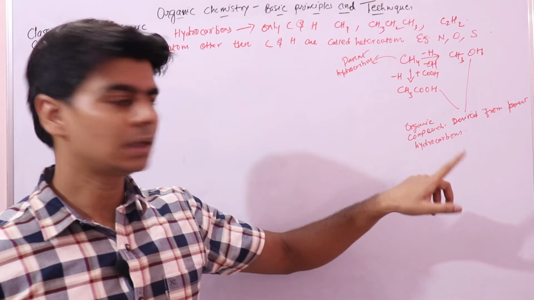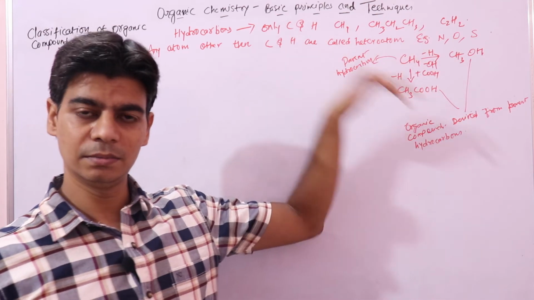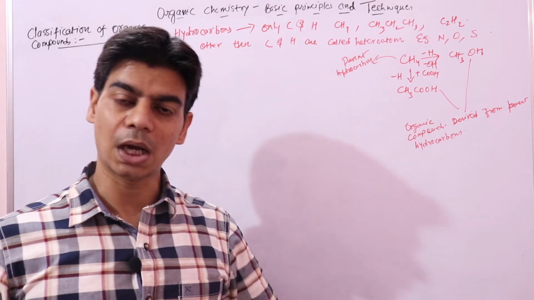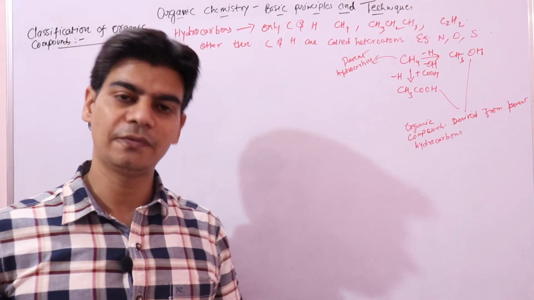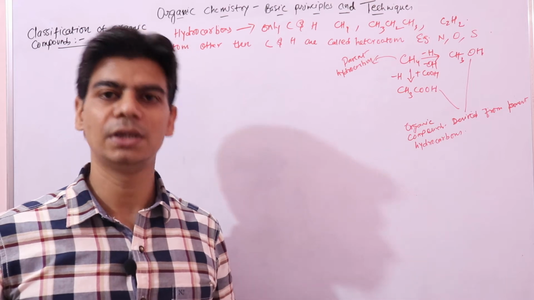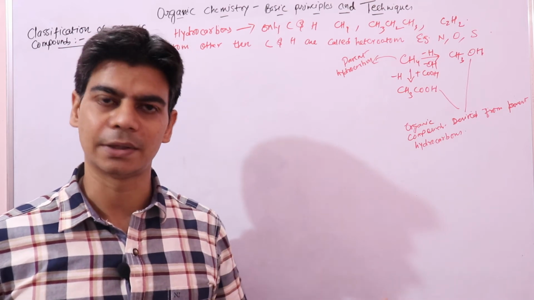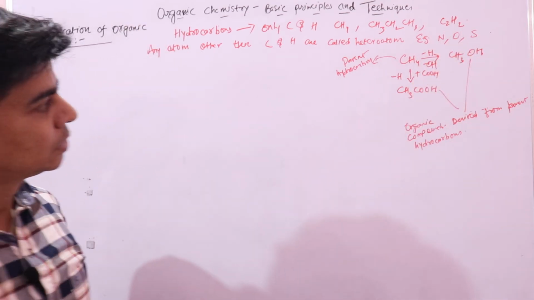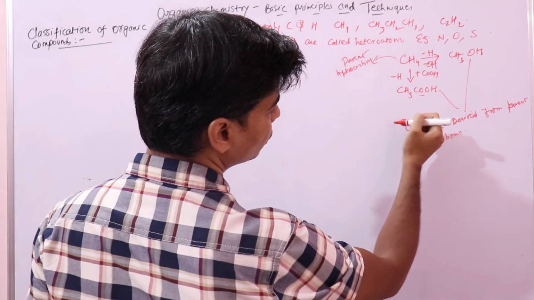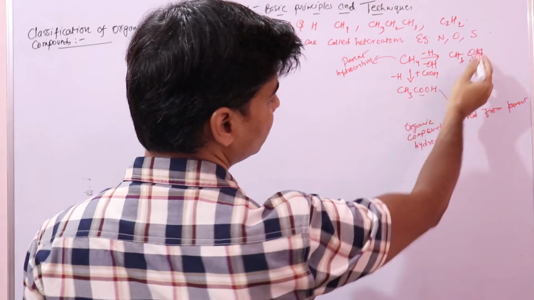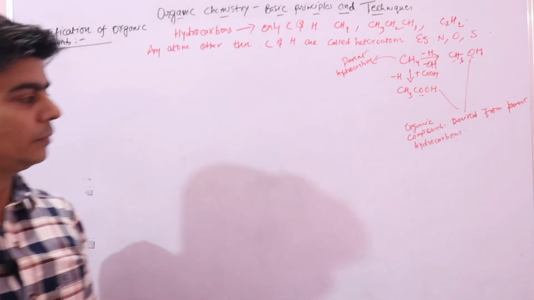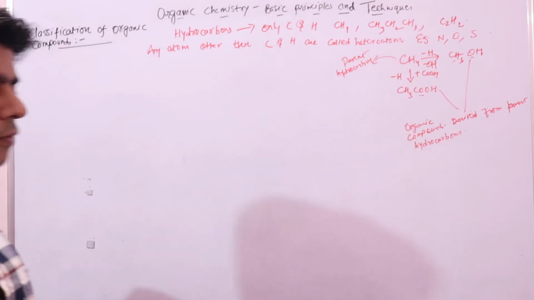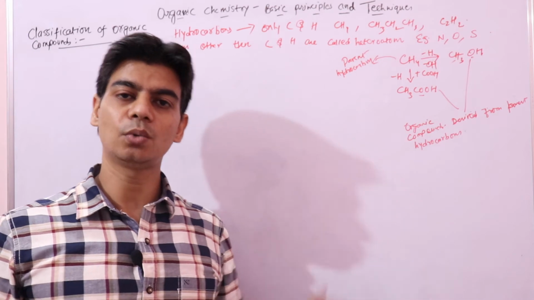So just remember, hydrocarbons consist of only carbon and hydrogen, like methane, ethane, acetylene. If you see any other atom other than carbon and hydrogen, it's a different atom, and in organic chemistry we call that atom a heteroatom, for example nitrogen, oxygen, sulfur. So if you have oxygen here, we call these compounds derivatives of hydrocarbons. Since we have too many organic compounds, now we need to classify them.